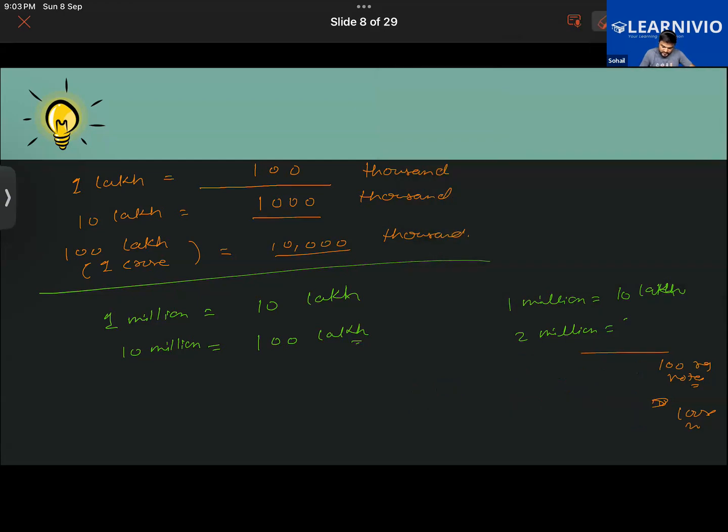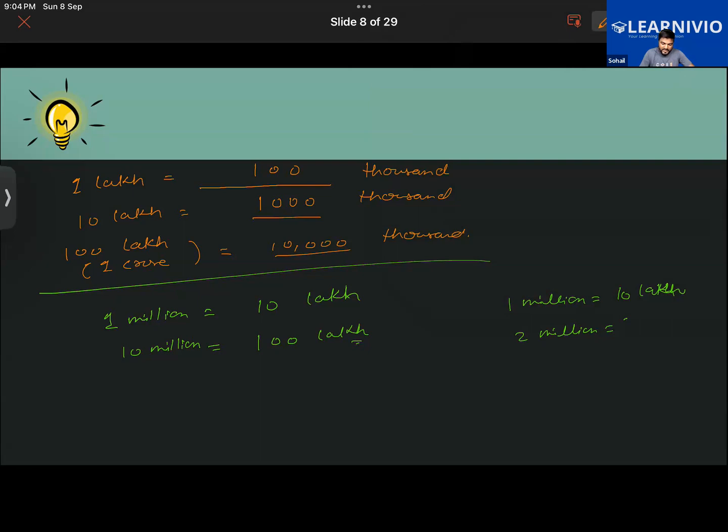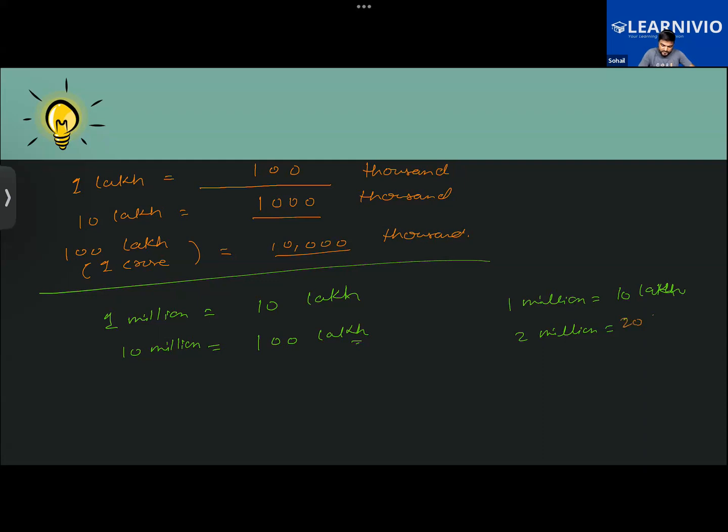So this thing we basically did to understand this small thing. Like if there are 10 lakh in 1 million, it's obvious that there will be 20 lakh in 2 million. In 3 million, there are 30 lakh. In 4, there will be 40 lakh. So we go on like this, and we now go on to 10 million.